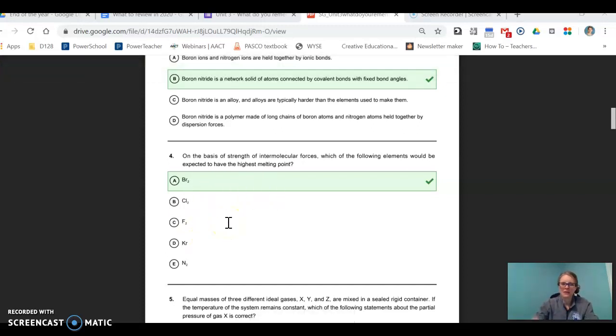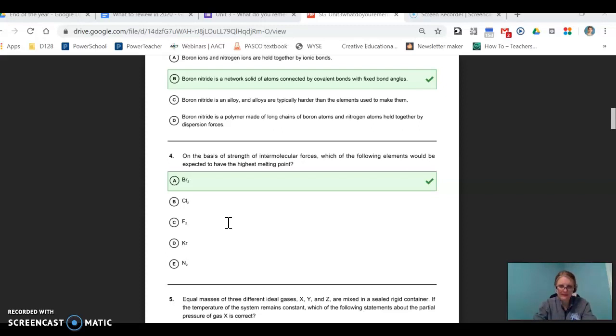Strength of intermolecular forces. If I look at all the choices here, I can see that they're all nonpolar. Nothing screams out anything polar because they're all the same substances each way. So if they're all nonpolar, then all I have is London dispersion forces. And the thing about London dispersion forces is we have that thing, polarizability. That's when you have a really fat molecule, and there's a chance that the electrons happen to be on one side versus the other. So you have a lot of chances that you could have a polarizable section of the molecule. Now these ones aren't super big, but we also talked about the more electrons you have, the greater probability that you could have an unequal distribution of electrons on one side or the other. That's what makes it more polarizable.